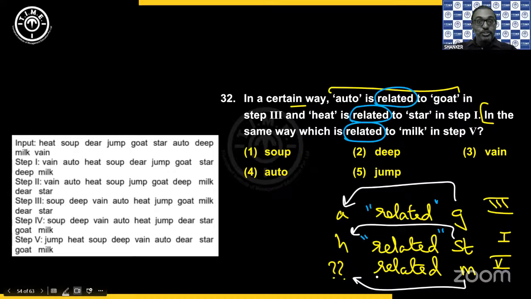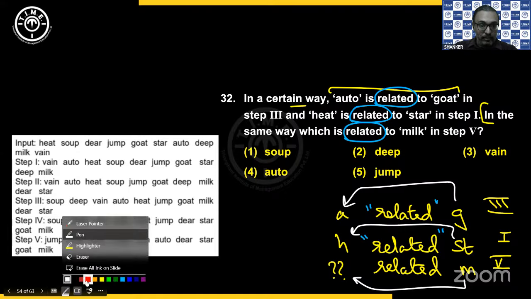Okay, understand the question here. To which of the following is milk related to? So now, after the word related, an element is missing. So I have to find that. So you need to be careful which side the element is missing in the question. Is it missing before related or is it missing after related? In this case, it is missing before related. So I have to find a relation accordingly in that manner.